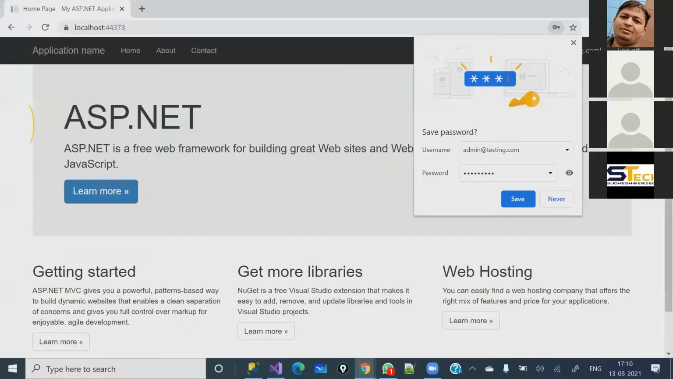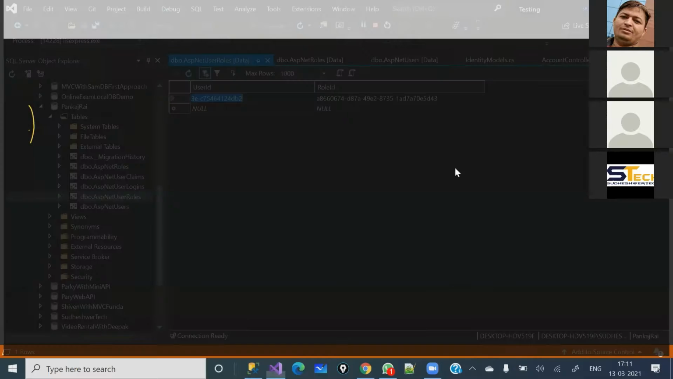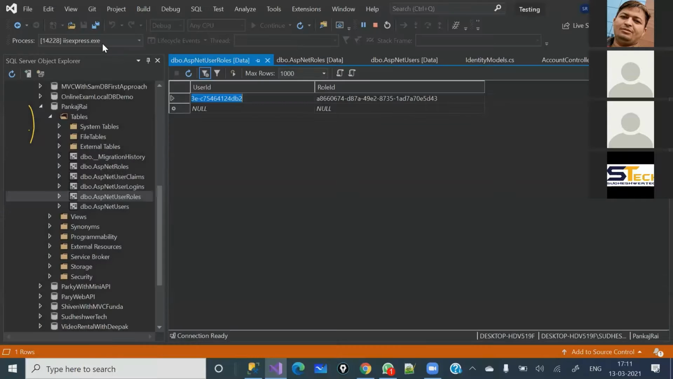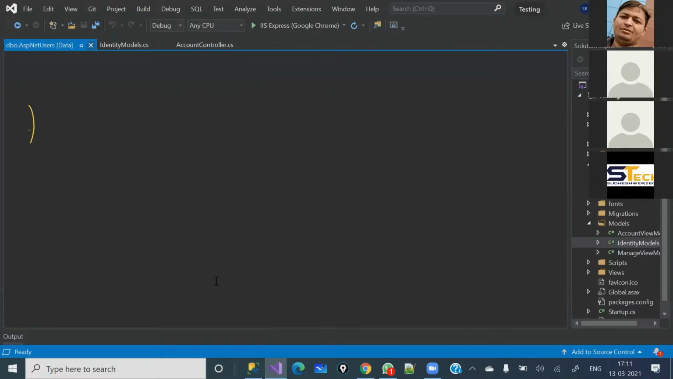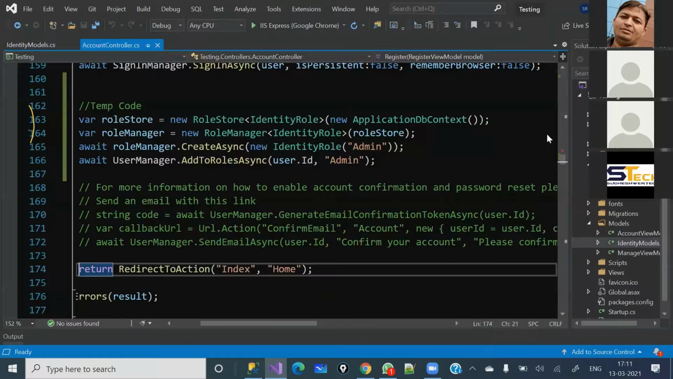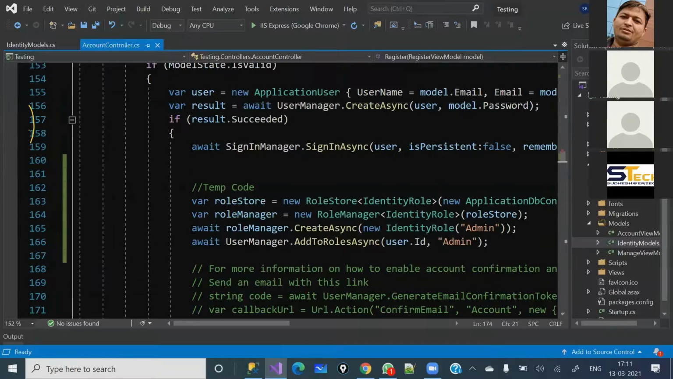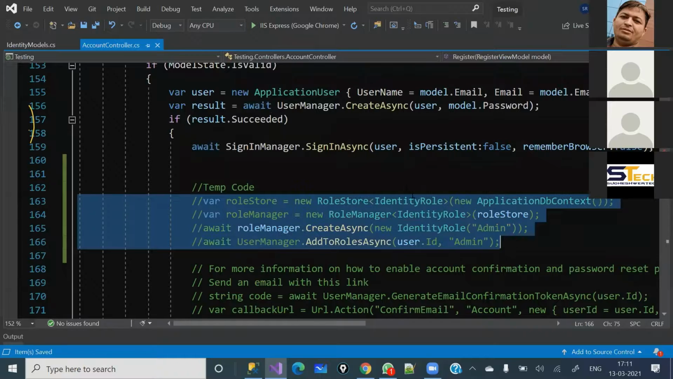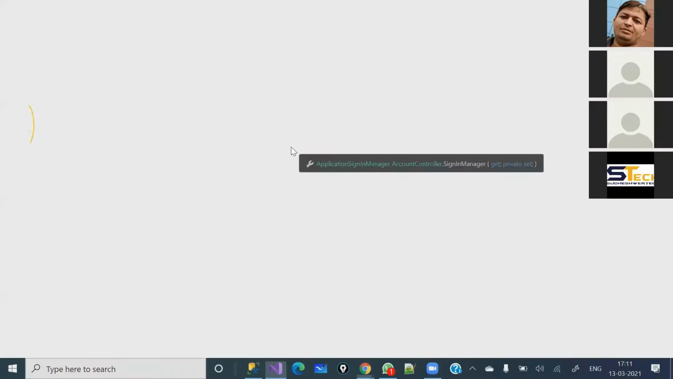See, hello admin@testing.com. Now I'm going to log off. I'm going to stop the application, close all the open tables here, and now I'm going to comment this temp code. The thing you have seen, that I was automatically logged in, happened due to this one line of code. Now I'm going to comment this code and register another user. Only this user I have created as the admin.